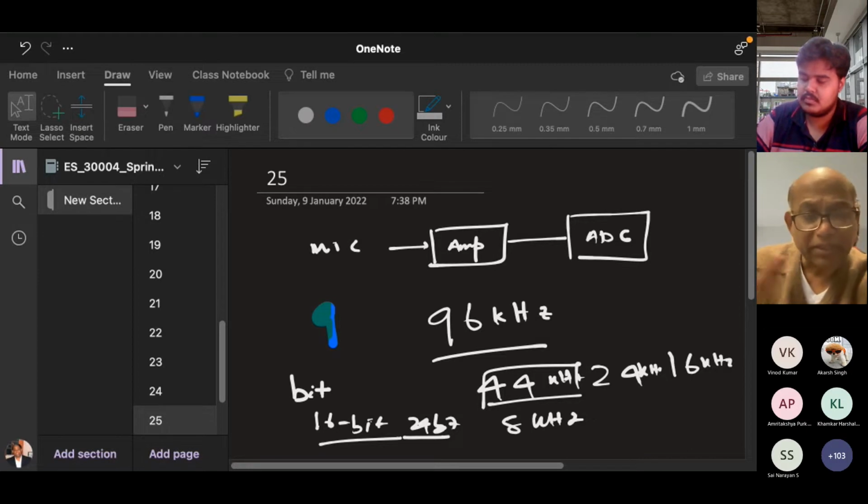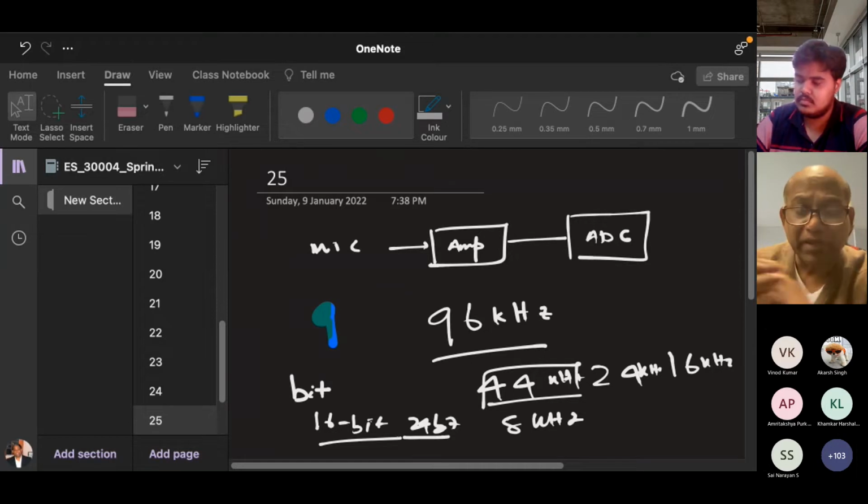Similarly, you sample in the spatial domain of an image also, so that you can reconstruct the whole image. So these are the samples. Now the question is, the minimum sampling rate is known, and the maximum is decided by the storage space.